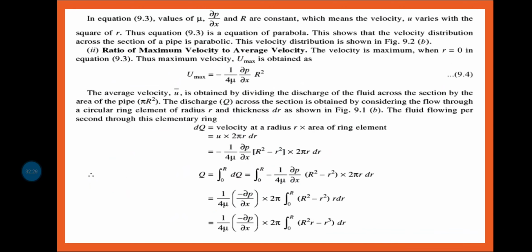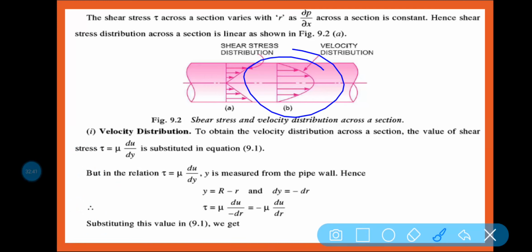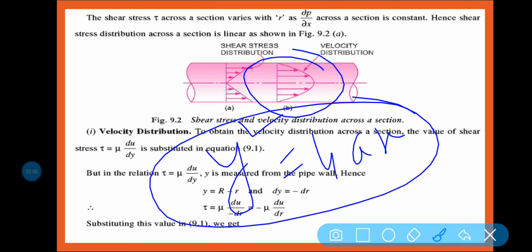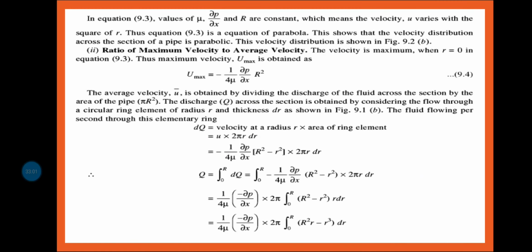This shows that the velocity distribution across the section of a pipe is parabolic. So why have I written like this? This is why it is parabolic, because it is following this equation, y square is equal to 4ax. So the velocity distribution function shows a parabolic line. Clear?